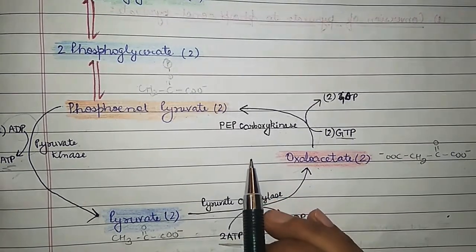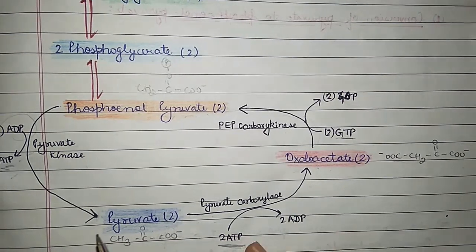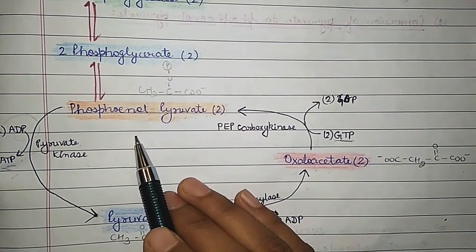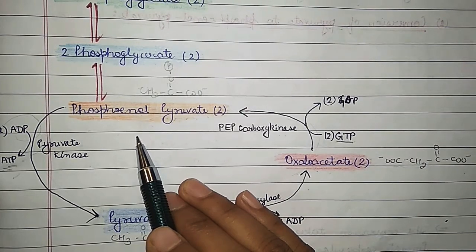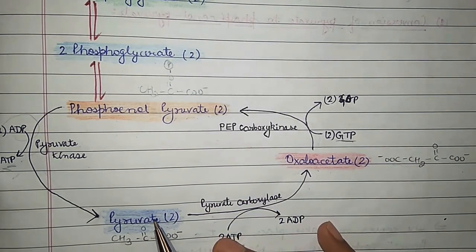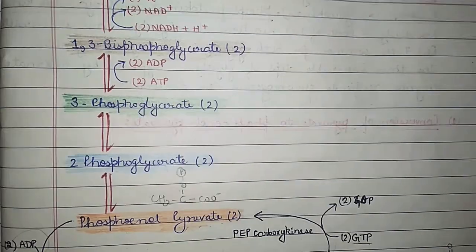This is the first step for the formation of glucose in gluconeogenesis, and this is also the regulatory step, pyruvate being converted into phosphoenol pyruvate. Now the rest of the reactions are the same as glucose being converted into pyruvate in glycolysis. The steps are repeated in reverse order. So let's have a look.